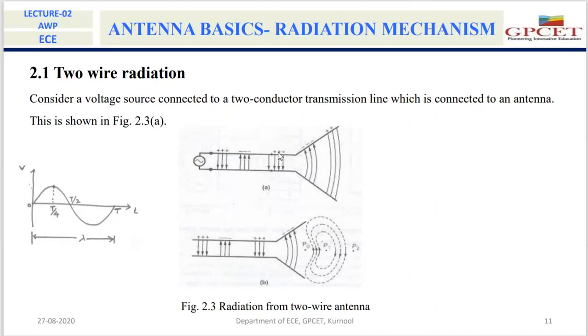How is this electric field created? When we apply this voltage, because of this applied voltage, the free electrons and holes will be created.